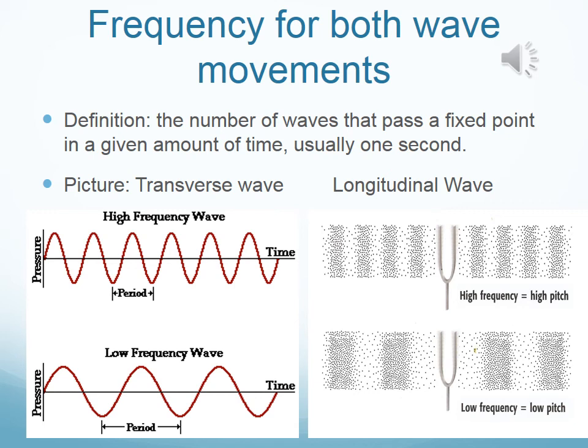Let's take a look now at the low frequency for the longitudinal wave. You have 1 and you have 2. So what is the frequency for the low frequency longitudinal wave? It's 2.